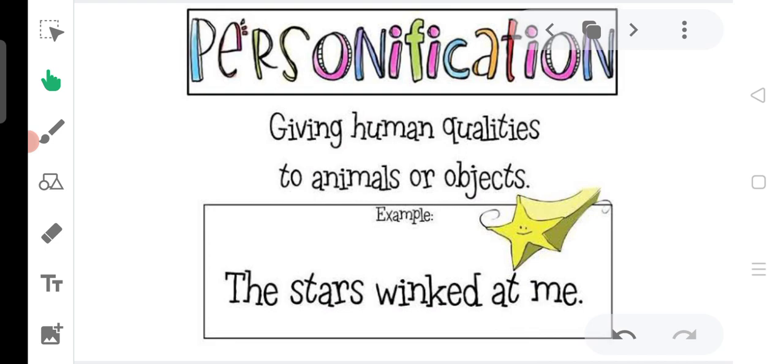Winked means, in Hindi, आँख फड़कना. So this is the winked. So stars twinkling is called winked, which is a human quality.